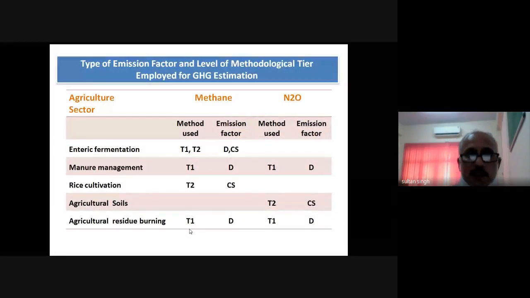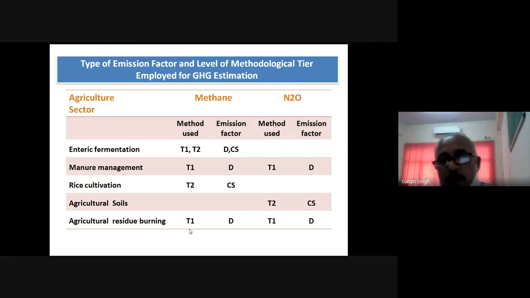So friends, maybe this is something different for you. While calculating methane emission for a particular sector, there are some methods or emission factors which are used to estimate the methane. D means default values. The default values are given by the IPCC, the Intergovernmental Panel on Climate Change.